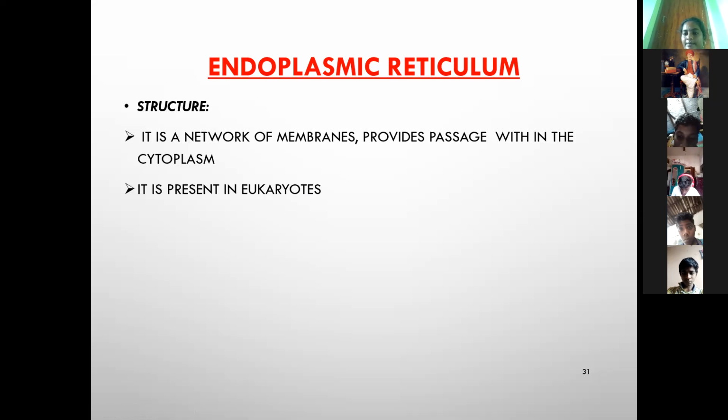Eukaryotes. It has a membrane-bounded nucleus and a nuclear membrane.